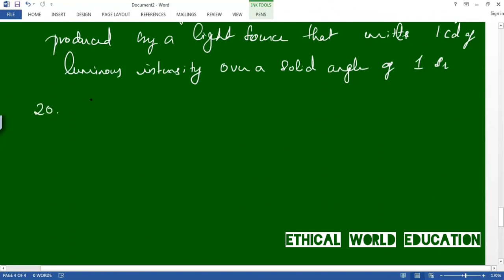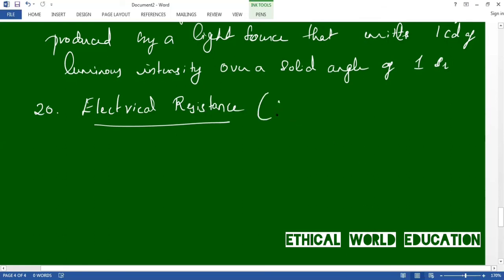So the 20th one is electrical resistance. Okay, electrical resistance. We'll see the definition. Electrical resistance is represented by capital R, and in a circuit it is represented like this. This is the resistance R. Let us see the definition of this.